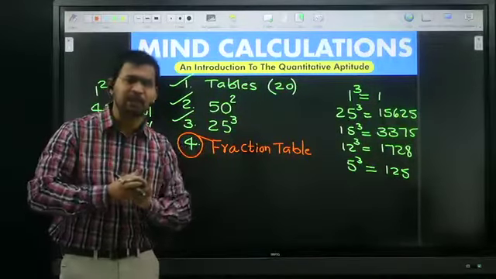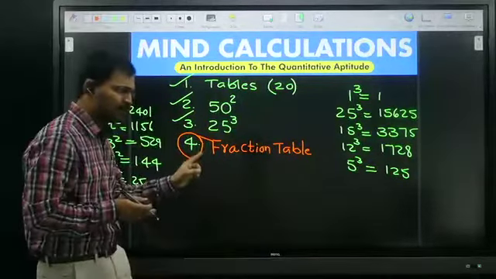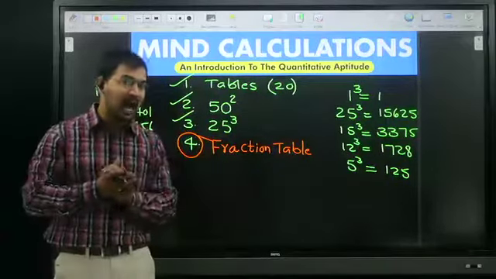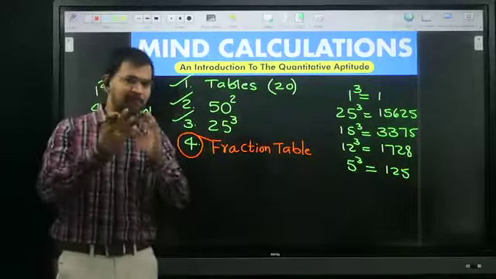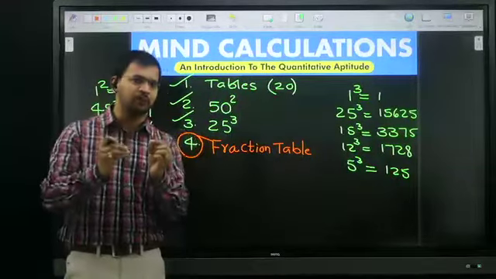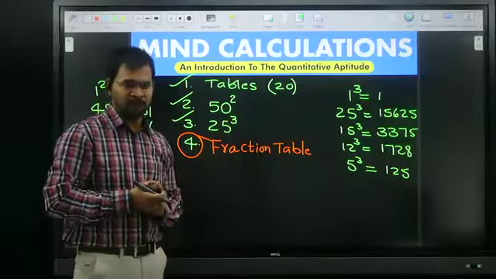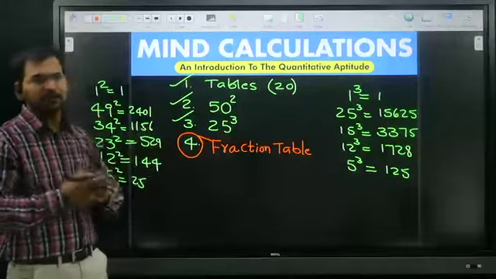This fraction table will give the ideas, the keywords, for how to start the problem in the exam. That much importance is there.